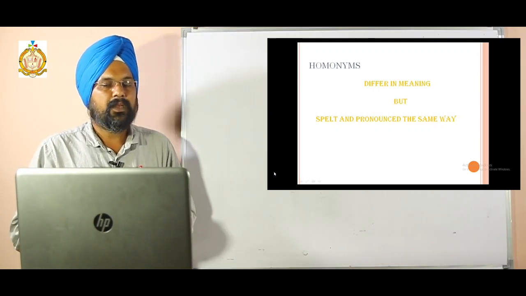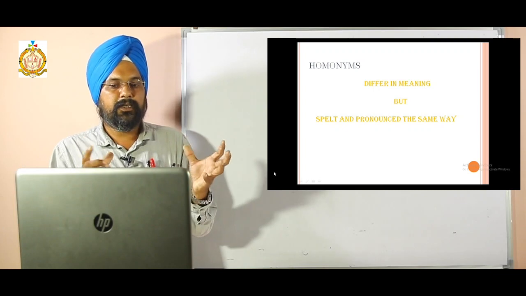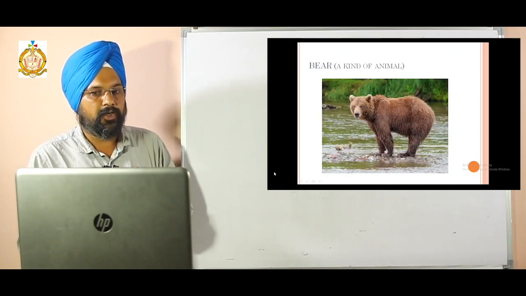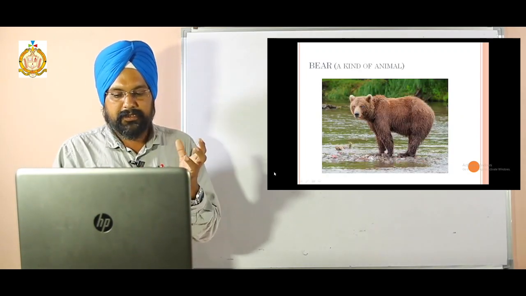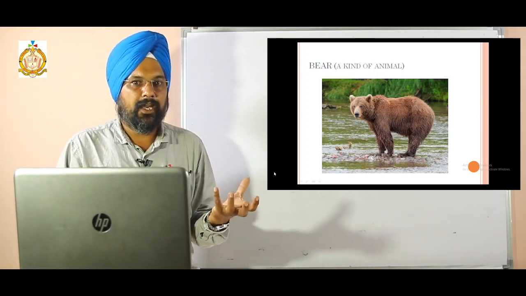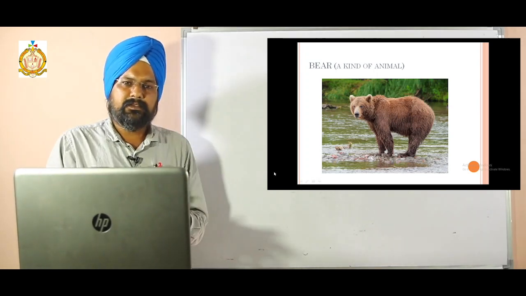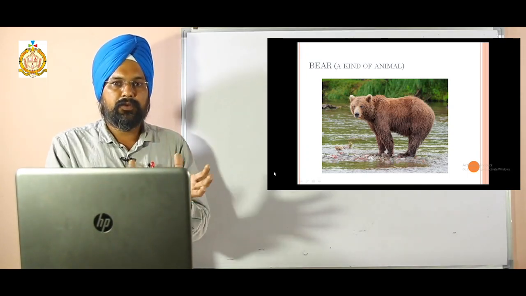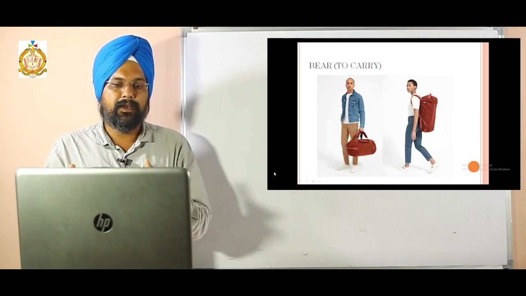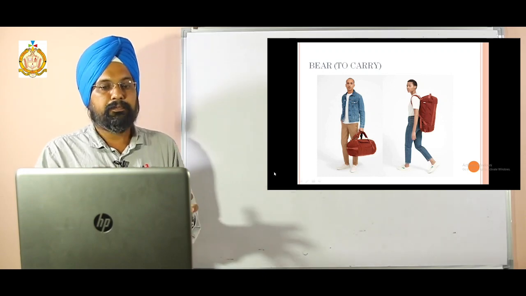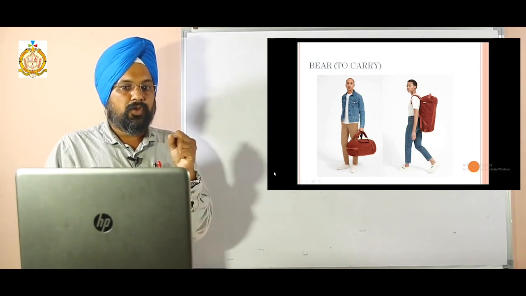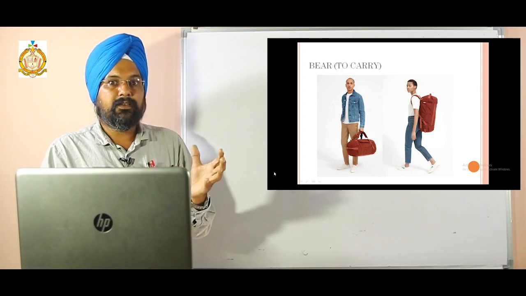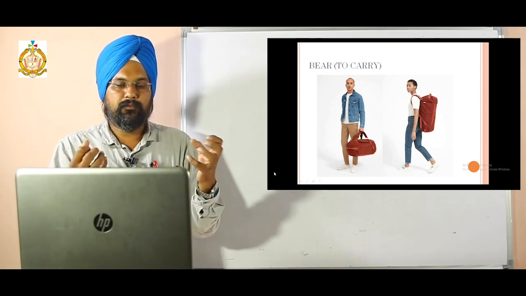First one is bear. It is a kind of animal, so it is a noun. This is bear. Next, bear means to carry the bag, to carry things at the back. That is called bear. Next we have fast, like come fast, quick.